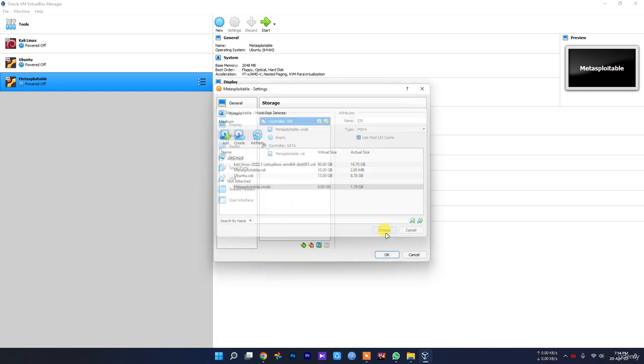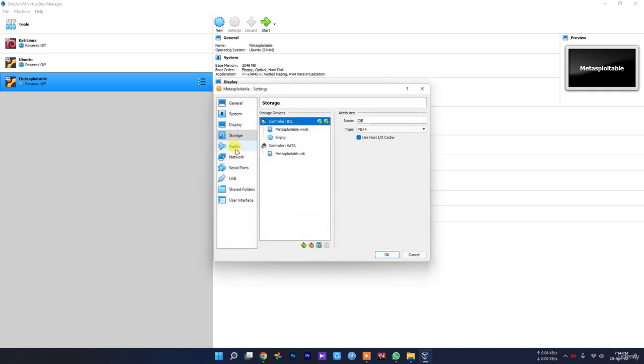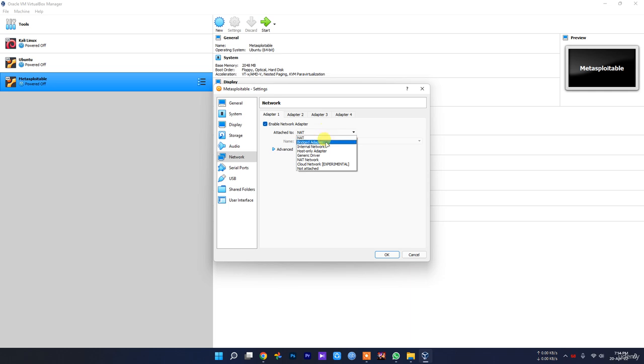Click here, choose, press again. As I was saying, if you're using Wi-Fi, make sure you select bridged, or if you're using a wired network, then make sure you use a NAT network. But as I am using Wi-Fi wireless, I select bridged.